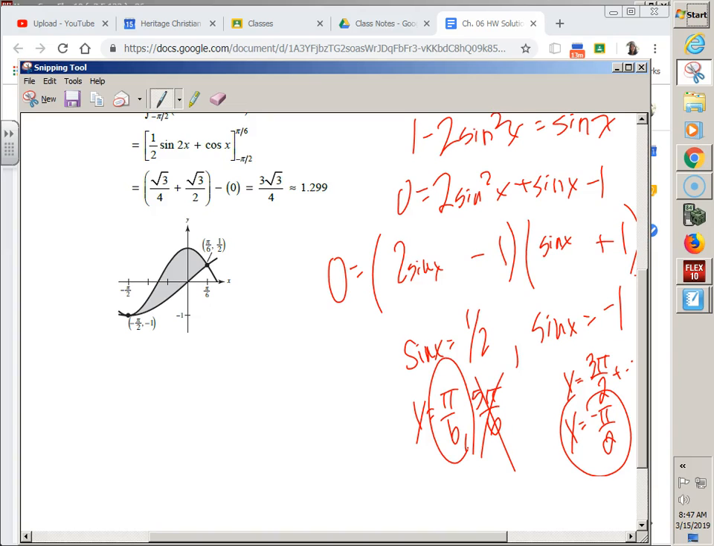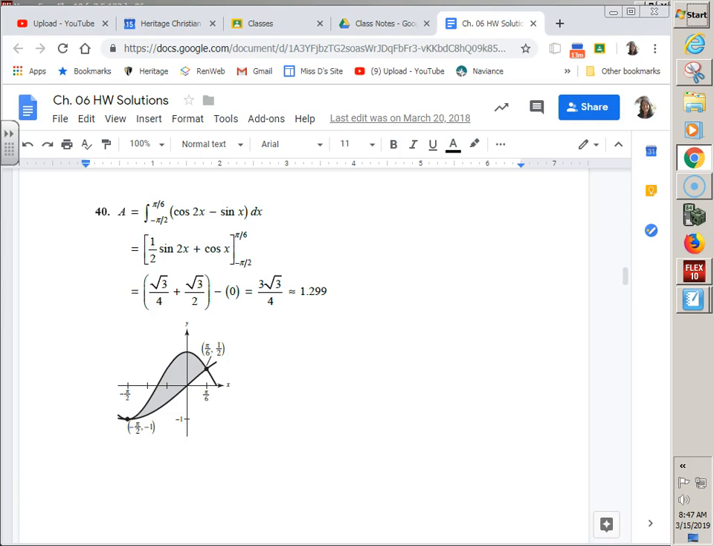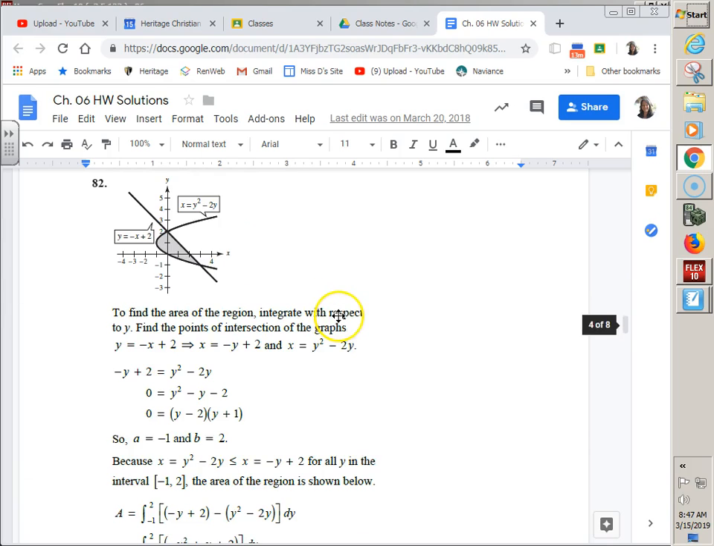So do you have any problems in between the bounds? No, but could you have? That would have been a mean problem. Yeah, you could have. Final answer, 3 root 3 over 4.